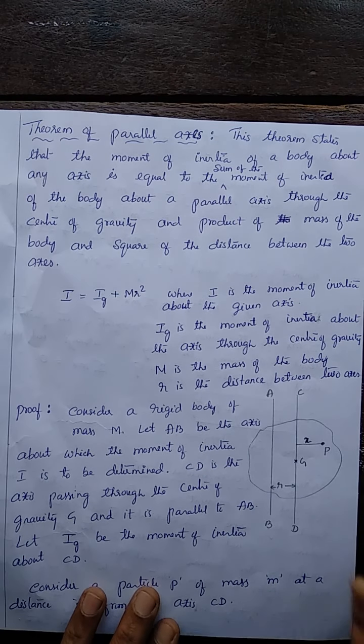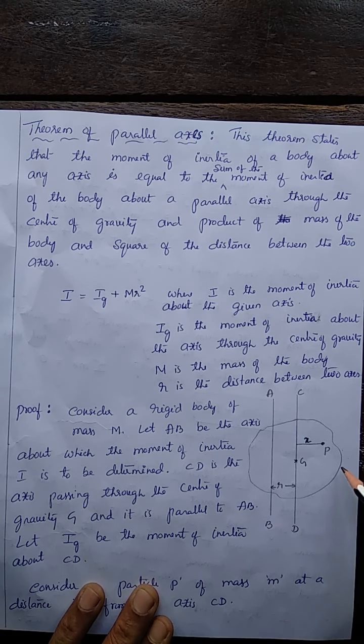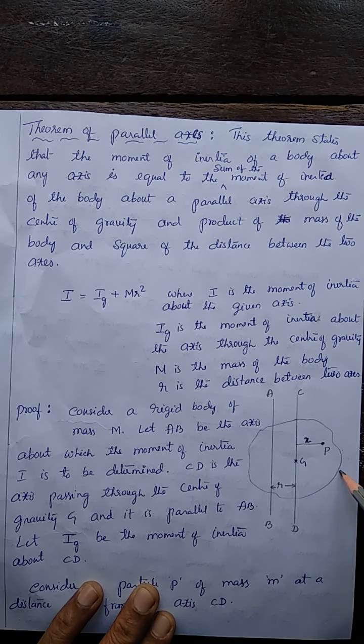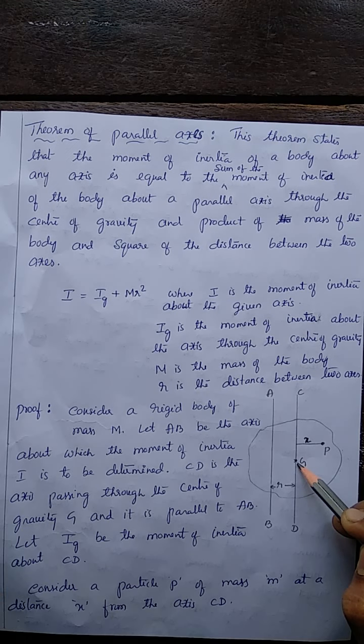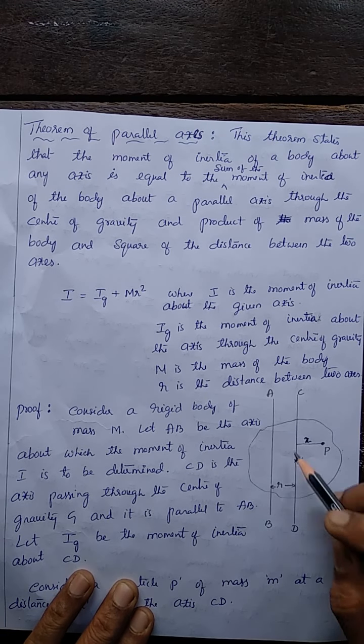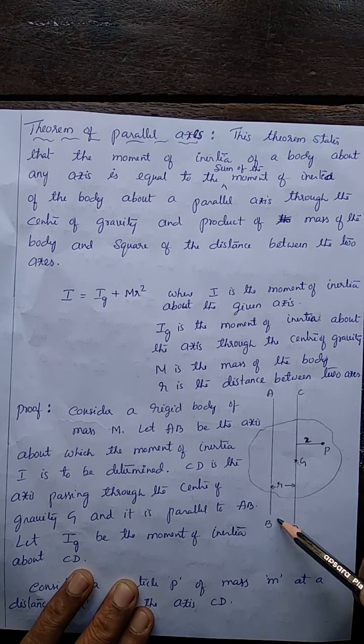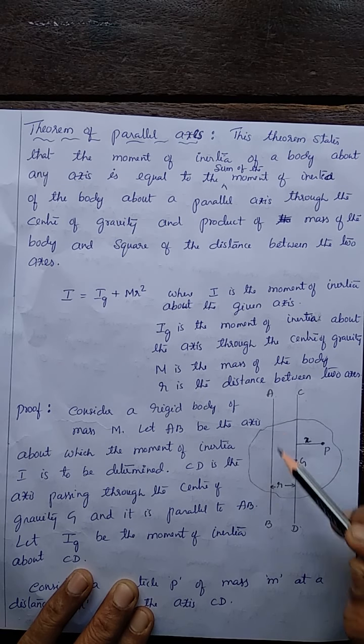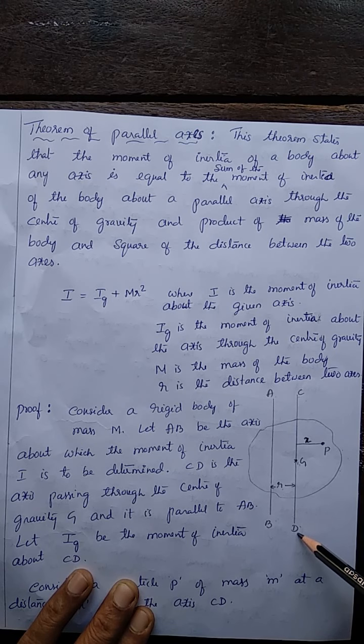Here, let us consider a rigid body. Say, this is a rigid body of mass m. Let G be the center of gravity of the given body. CD is the axis passing through the center of gravity. Now, let us consider an axis AB at a distance r from the axis CD, the axis through the center of gravity.